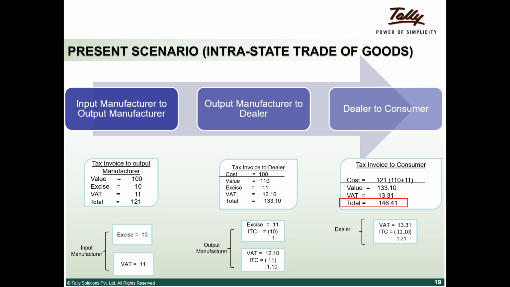Please note this; we will take you through the next slide. Basically, there were two incidences of taxes here, on manufacture and on trade or sale, which will get subsumed as one GST. That's the distinction we are trying to make.